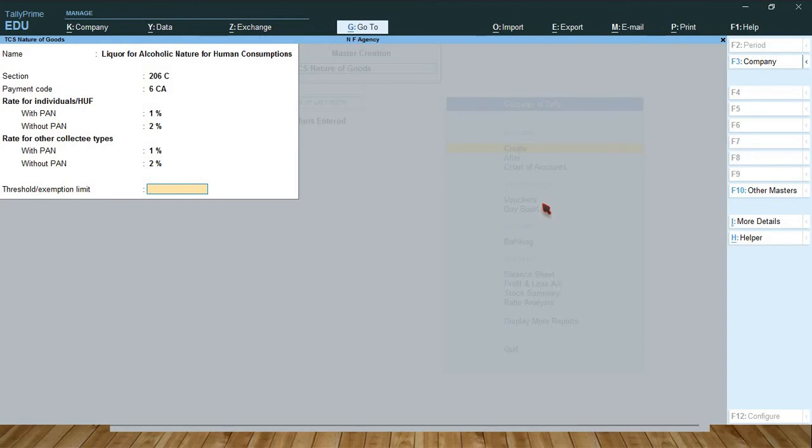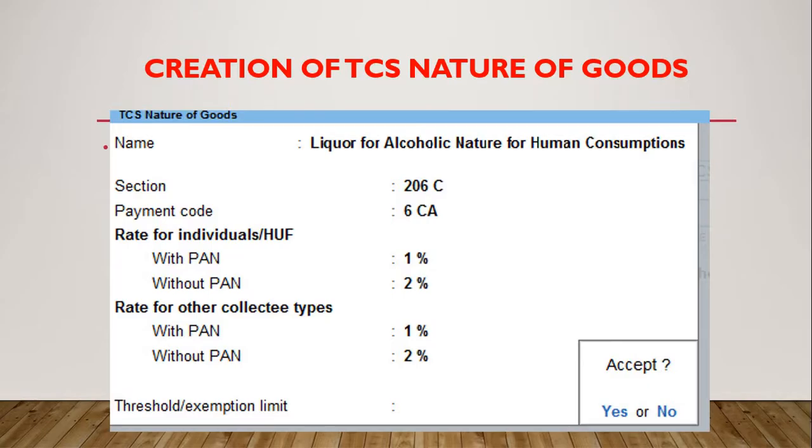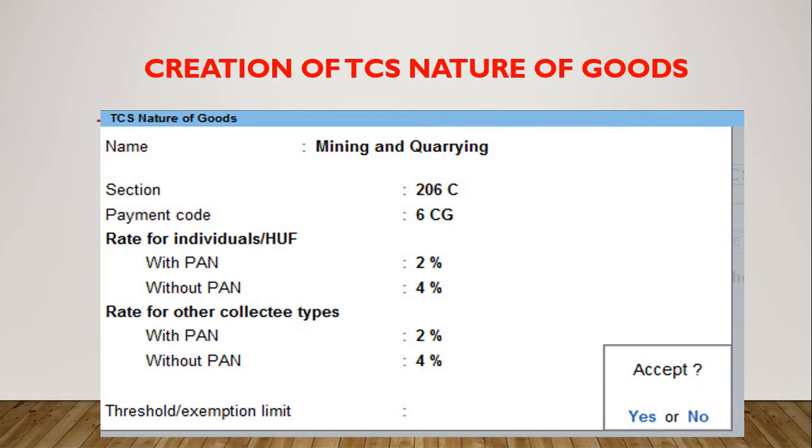Threshold exemption limit, ignore that, accept. Next nature. I have created 4 TCS nature of goods here. Mining and quarrying.